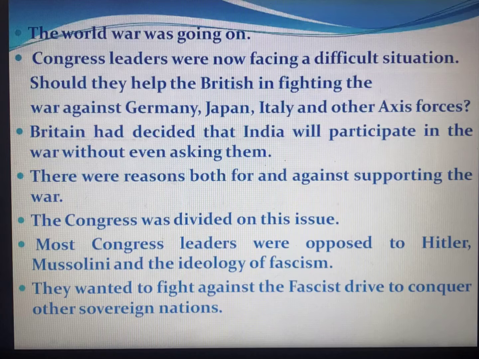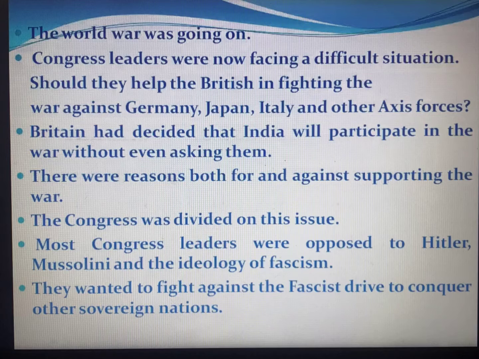They had to join. Britain had decided that India will participate in the war without even asking them. Britain itself decided that India will participate in the war, at least without asking these Congress leaders, who are the Indian leaders. Okay, there were reasons both for and against supporting the war. They didn't even ask the Indians. The Congress was divided on this issue. Some of them wanted to join the British, and some of them didn't want to join the British.